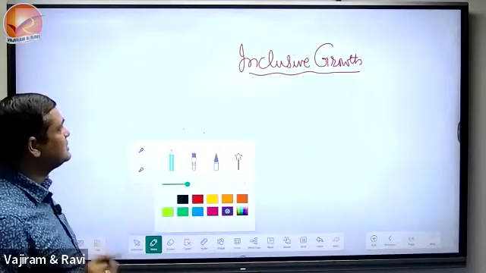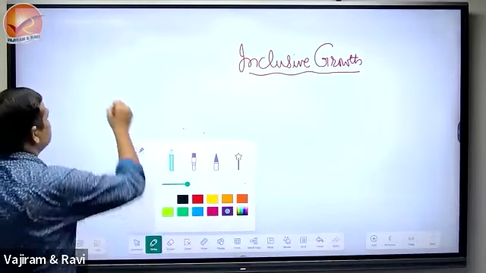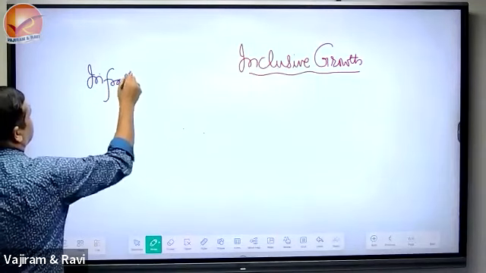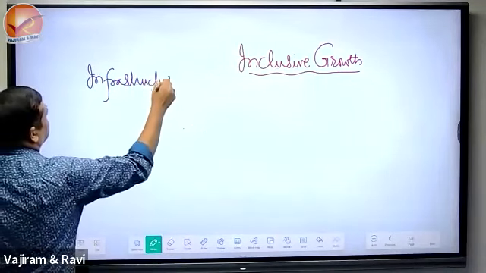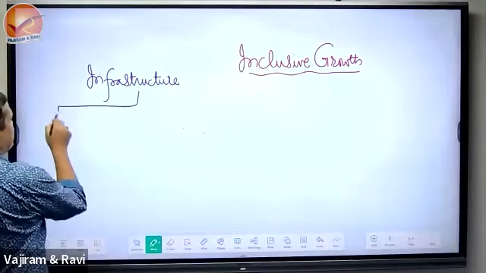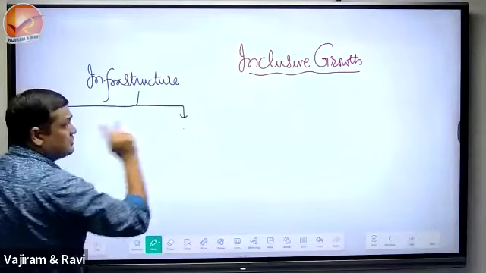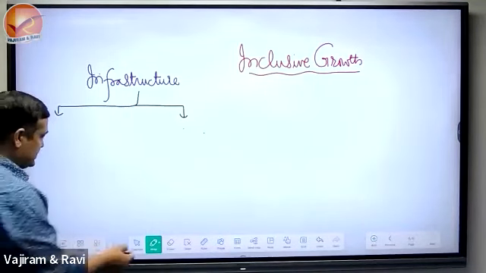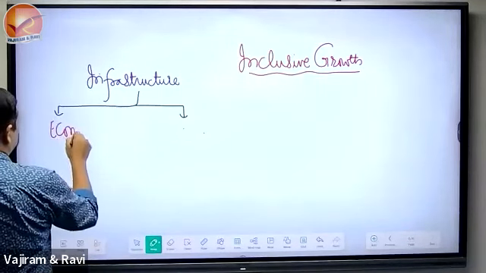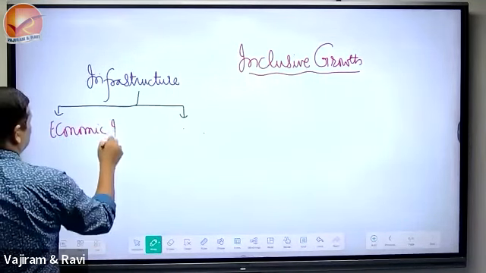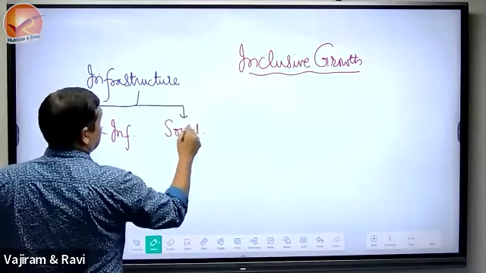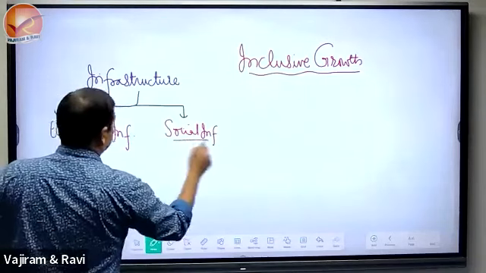To clarify the question and the concept of inclusive growth, there is one particular word, which is called infrastructure. And we have 2 different headings under it. One is called economic infrastructure. Another is social infrastructure.